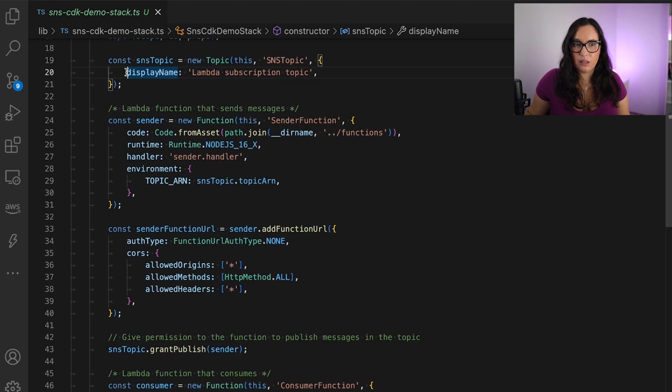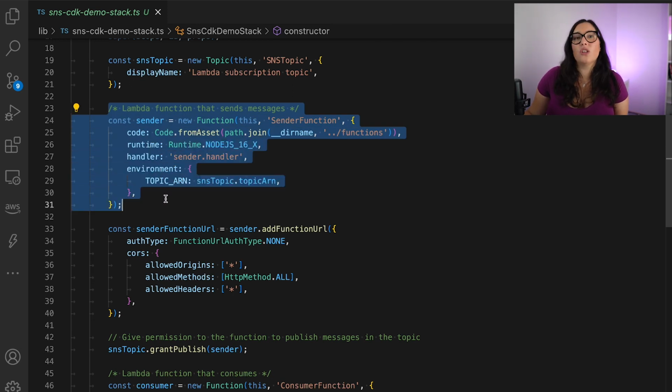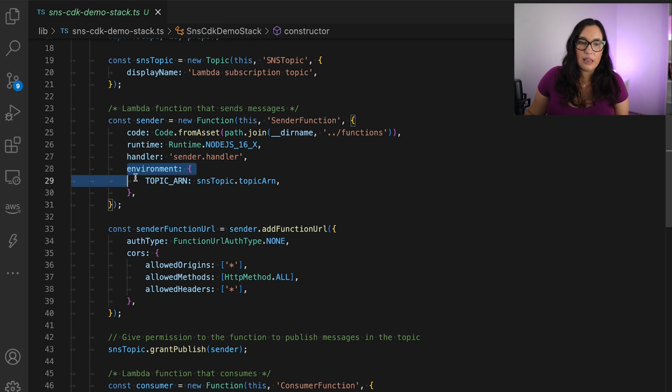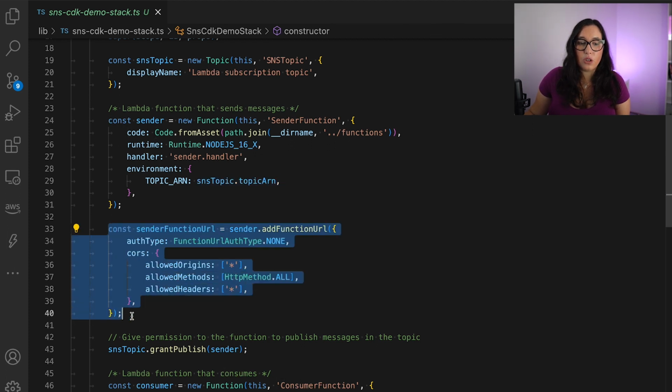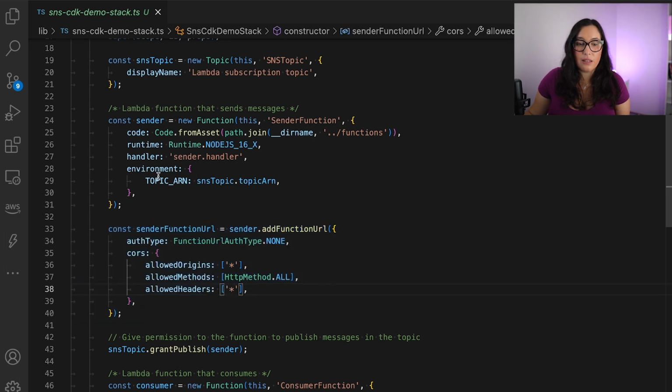I don't think this is an optional one, you might not even need that. This is the Lambda function that puts a message into SNS. You can see that I'm giving the topic ARN as an environment variable. And this function is triggered by a function URL, basically an HTTP endpoint that we can test and try out.